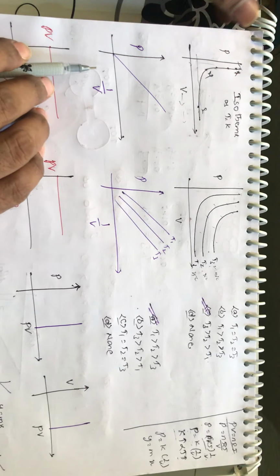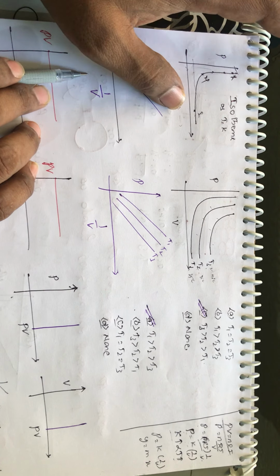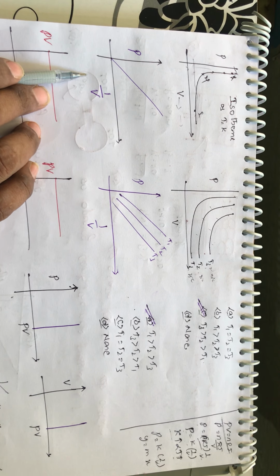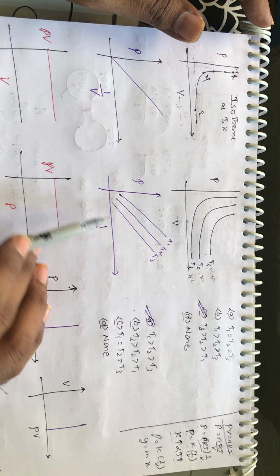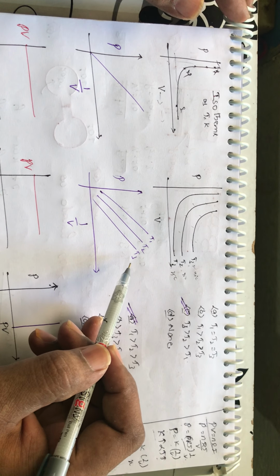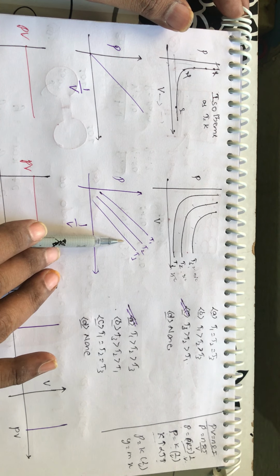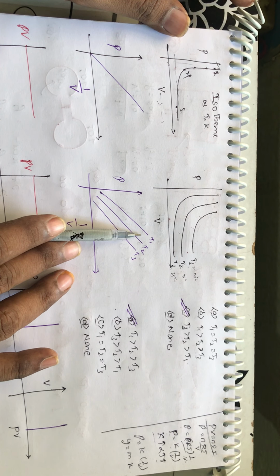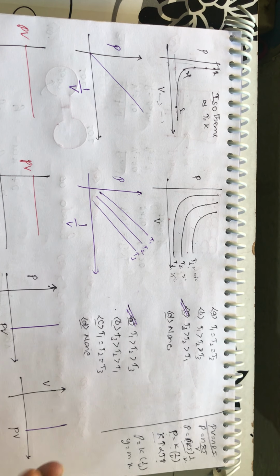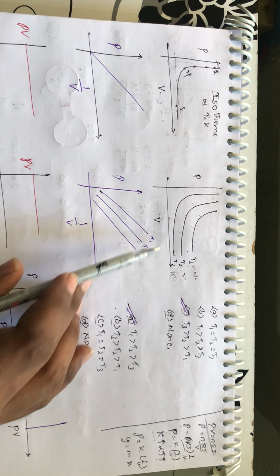Suppose you go for P versus 1 by V here, it's a straight line passing through the origin. Here P and V are inversely proportional, so P versus 1 by V will be directly proportional. So what happens? If you plot the graph with respect to P as well as 1 by V, you will get T1, T2 as well as T3. With respect to these three, which one will be the greater? The more the slope, the more will be the value of the temperature. So T1 will be greater than T2, which will be greater than T3, in this case.